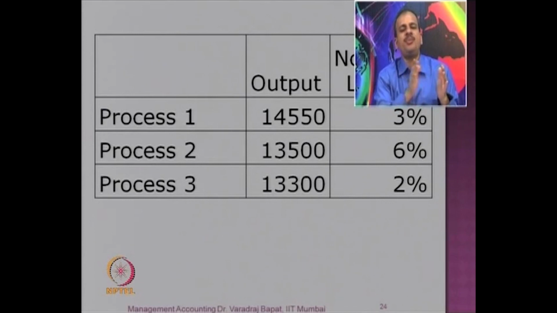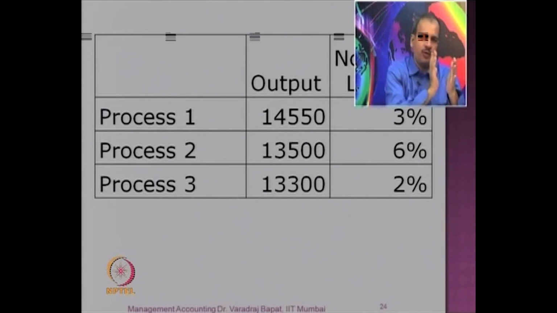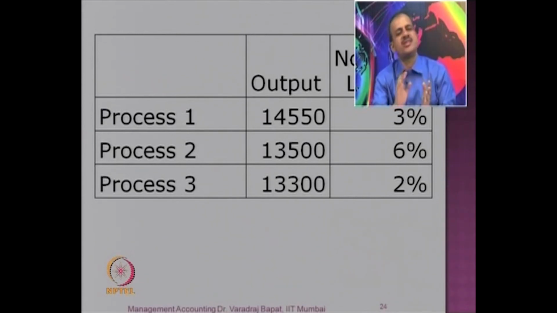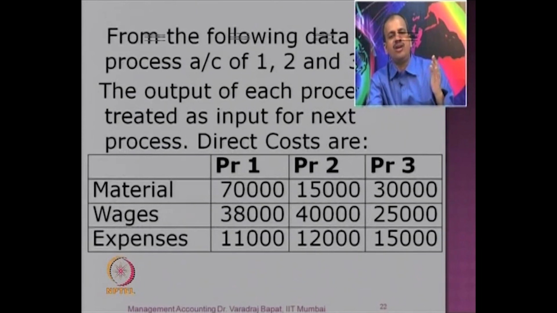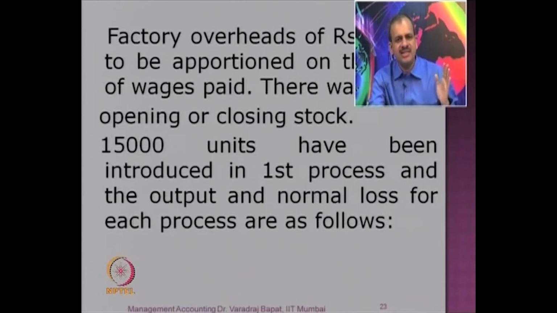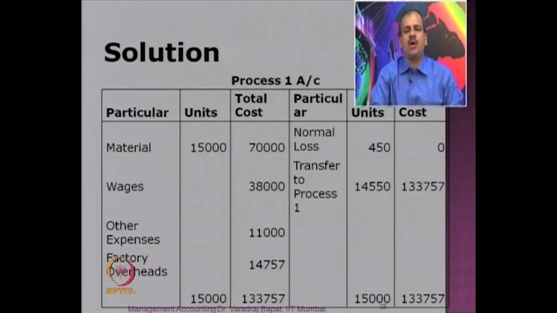So we will make 3 process accounts. We will make one for process 1, then for process 2 and then for process 3. And then the relevant cost for each process will be accounted for. Okay, is it clear? Now let us see the accounts as they might be prepared.